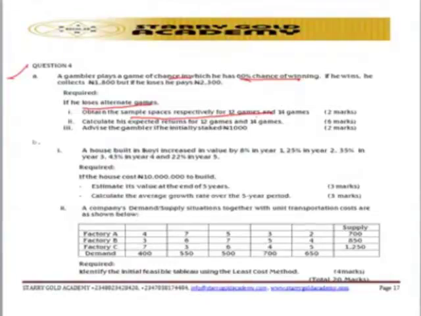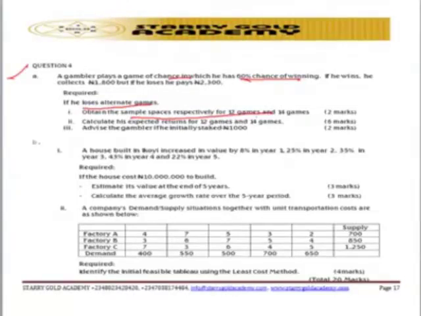From this particular question, what I can see is that the question is testing the candidate's understanding of probability analysis, expected value or return, the computation of game situations, and identification of a feasible solution in a transportation problem using the least cost method. So the best advice I can give you is to go and know the details on probability analysis, on expected value or return computation, on game situations, and on identification of a feasible solution in a transportation problem using the least cost method. That's the only way you can solve question number 4.